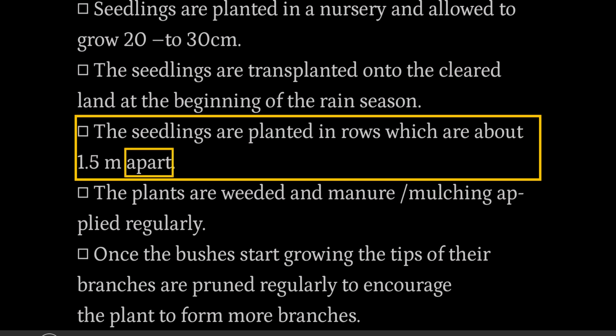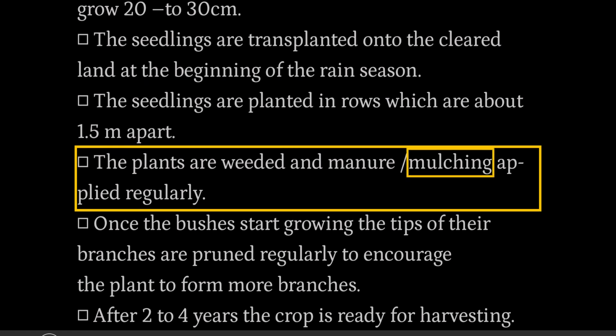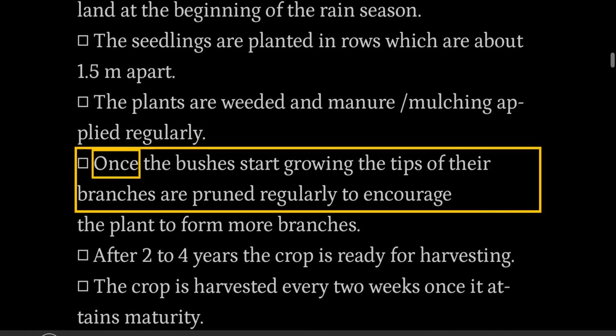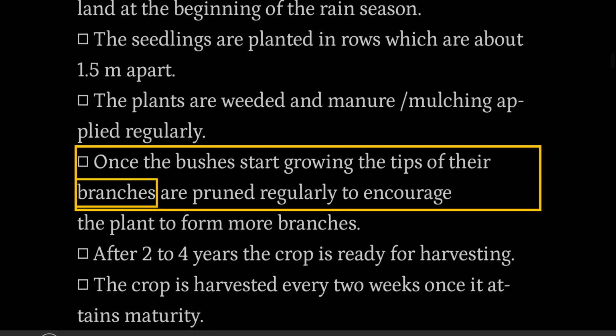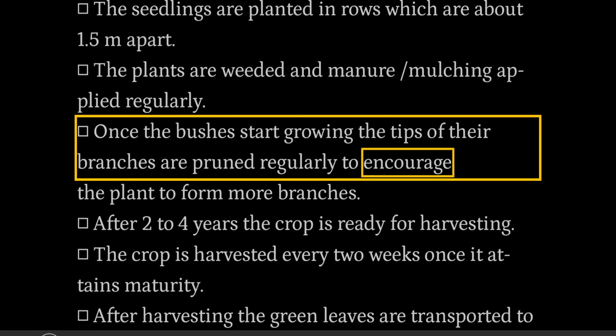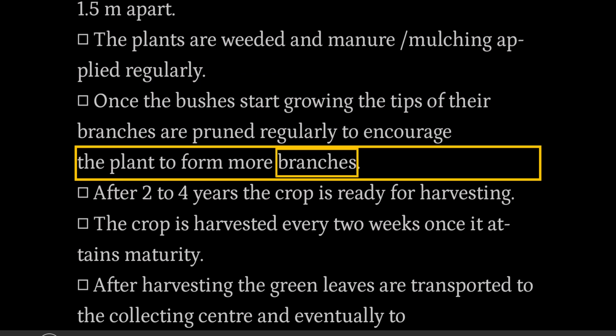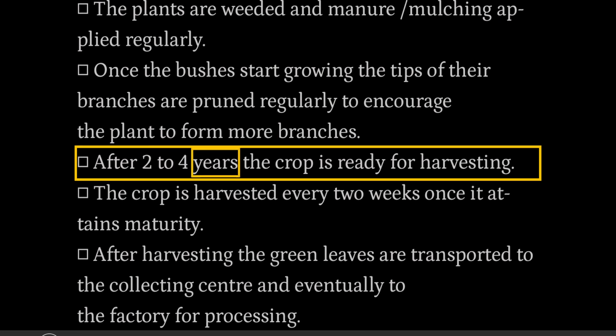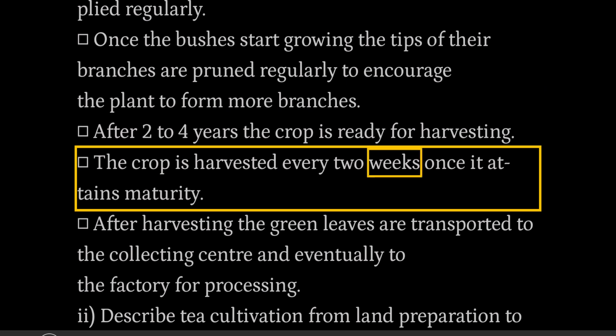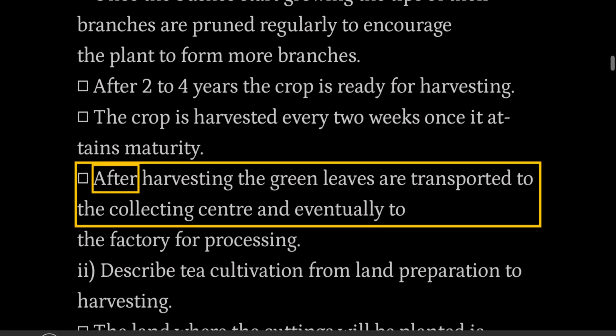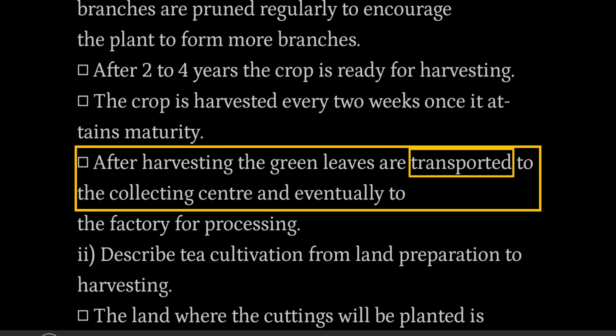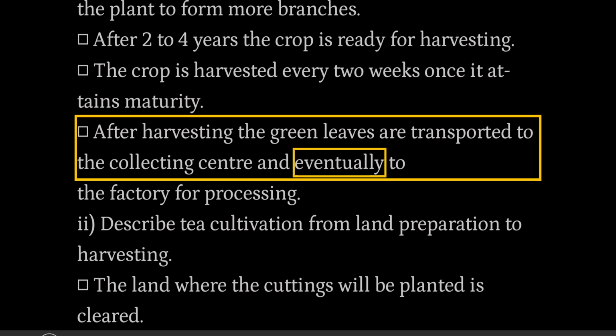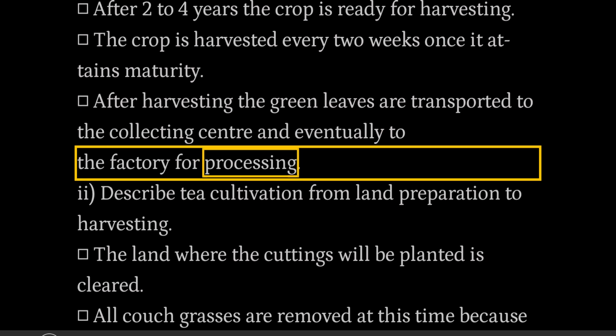1.5 meters apart. The plants are weeded and manure mulching applied regularly. Once the bushes start growing, the tips of their branches are pruned regularly to encourage the plant to form more branches. After 2 to 4 years, the crop is ready for harvesting. The crop is harvested every 2 weeks once it attains maturity. After harvesting, the green leaves are transported to the collecting center and eventually to the factory for processing.